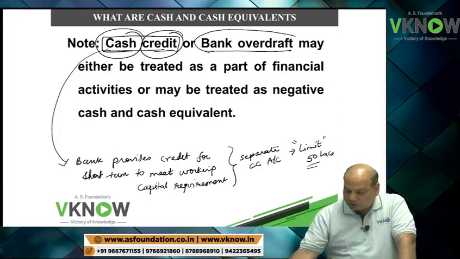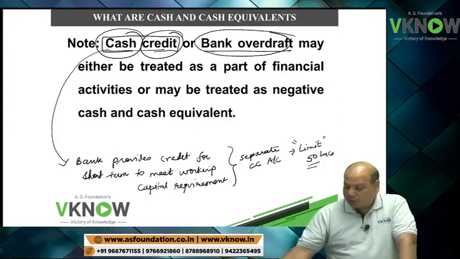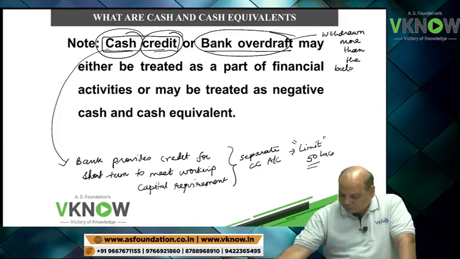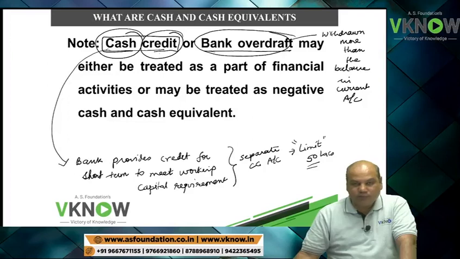Second is what is bank overdraft. Bank overdraft means if you have withdrawn more than the balance in the current account, then it is called overdraft.